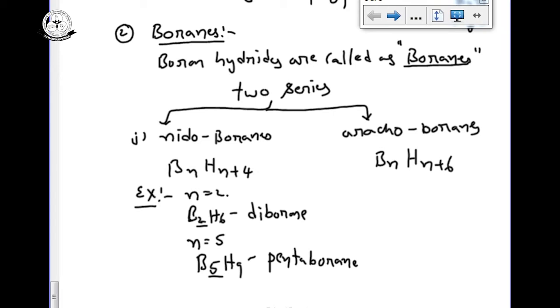Same like that, for arachnoboranes, the best example, taking n equal to 4, is B4H10. Its name is tetraborane.